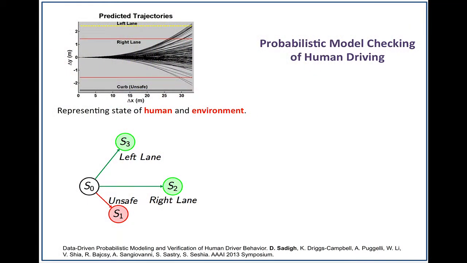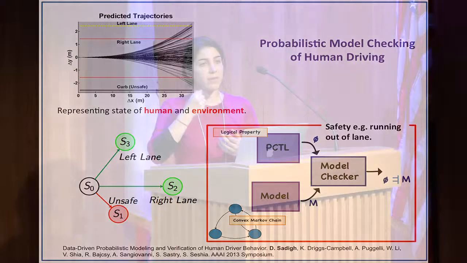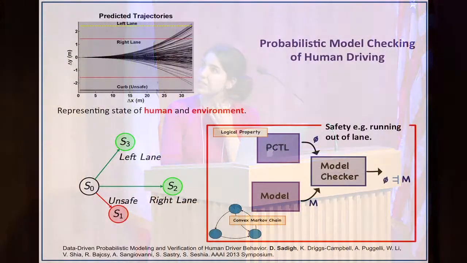And then on one level higher, we modeled it as a Markov decision process. And then we used some of the formal methods ideas, and we used model checking with this model of Markov decision process and our property. It could be a safety property, some verification property, running out of the lane, and see if our model satisfies the specification or not. So this way we have quantitative reasoning of when the human fails, or how much the human fails in driving. So yeah, the results of that are also at AAAI 2013.